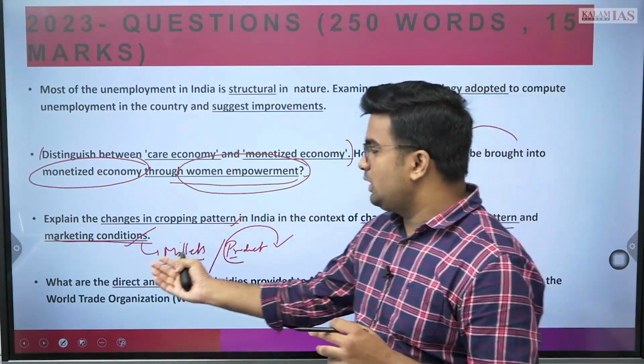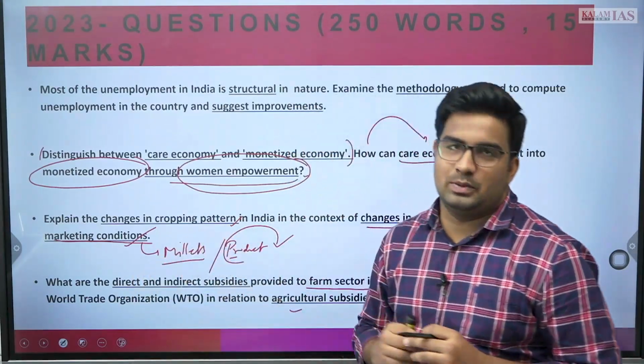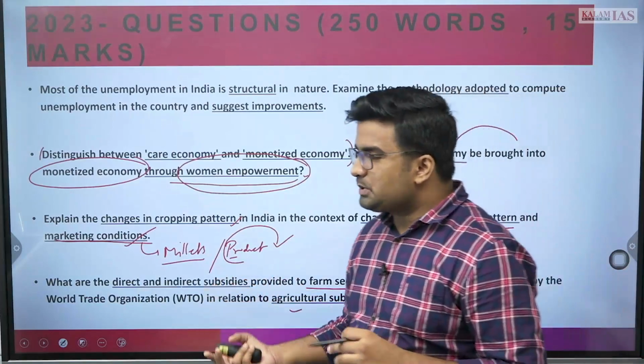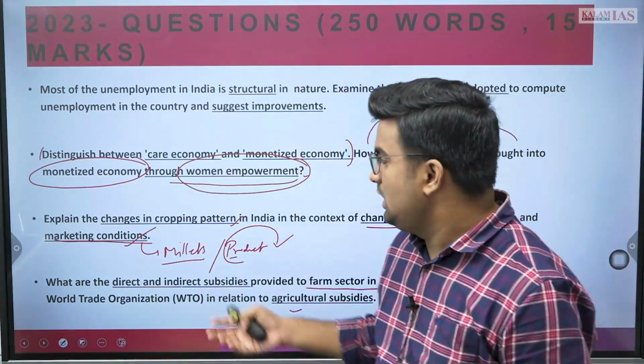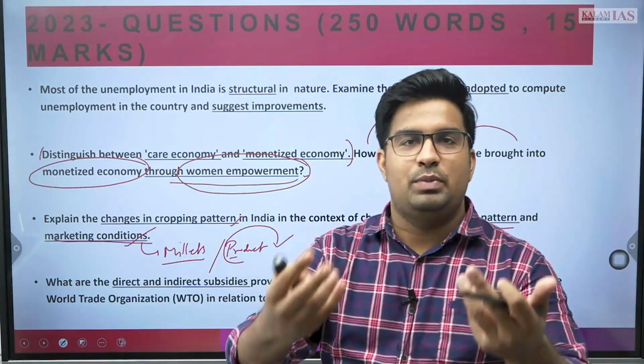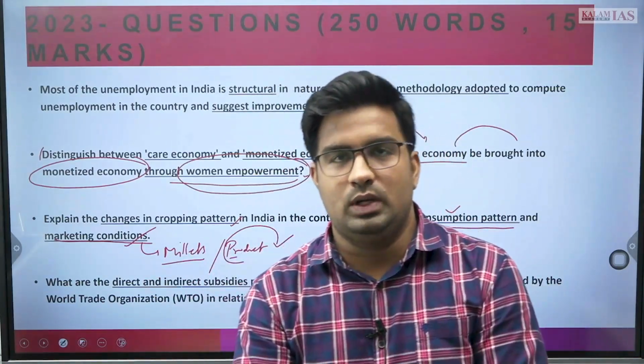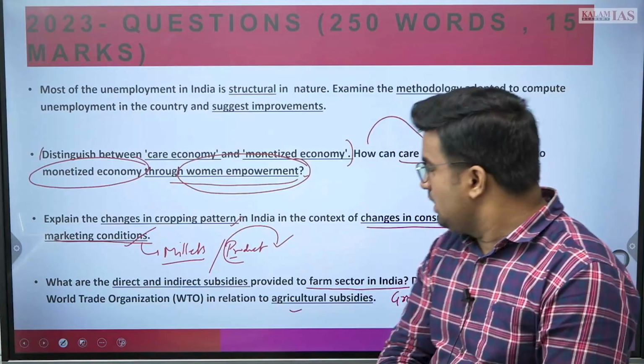Firstly, define what direct and indirect farm subsidies are. Indirect farm subsidies का सीधा मतलब ये हो गया, discounted rate पे कोई product आपको मिल रहा है, and direct का हो गया, directly the benefit is transferred to your account through DBT and other options.